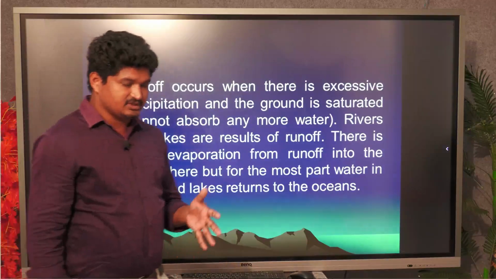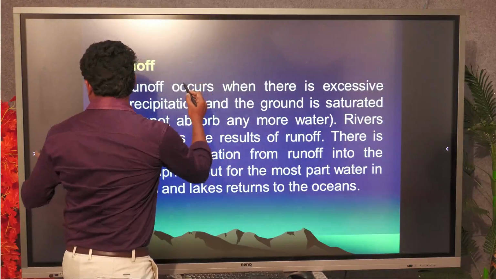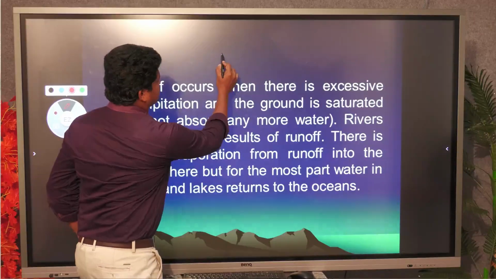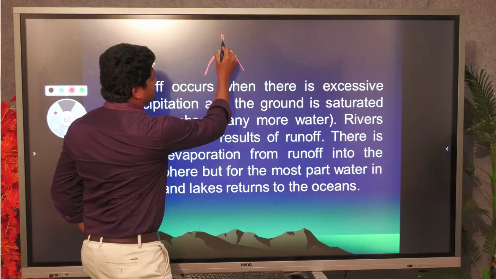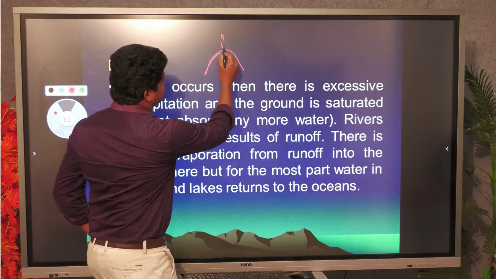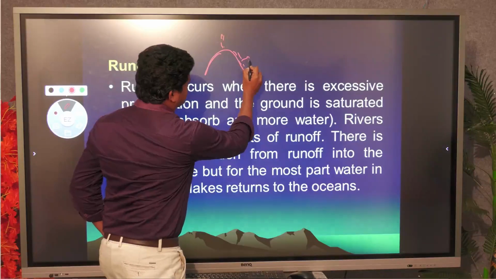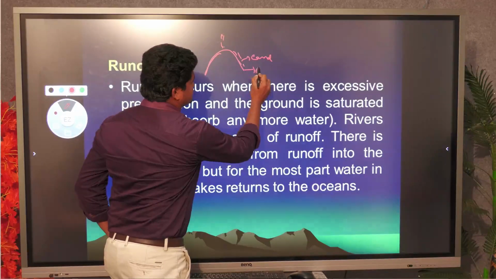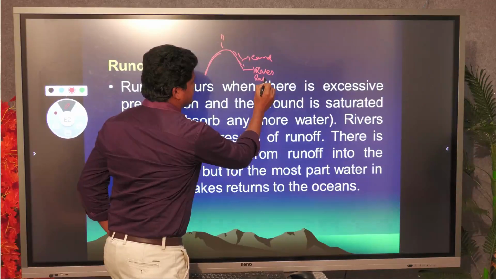Runoff concerns the water that has been precipitated. For example, if you consider a hilly area where the rain is precipitated, this rain flows through different channels, either small canals, rivers or lakes.